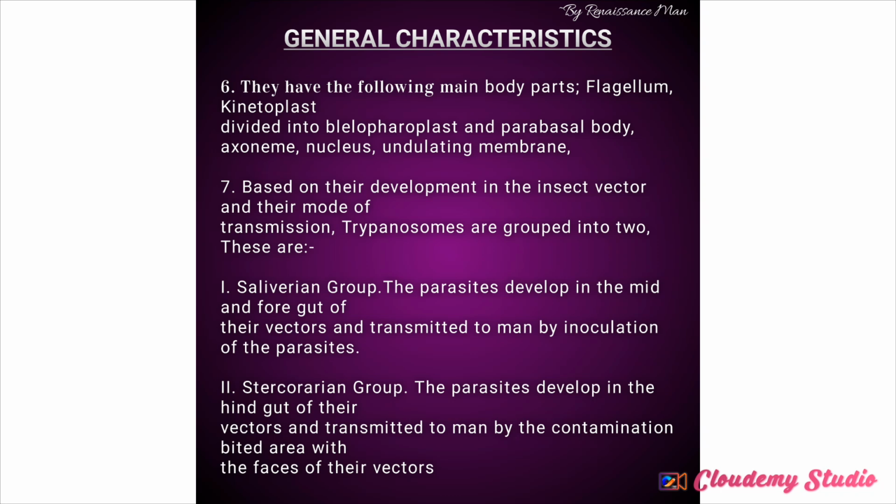And based on their developmental stage or development in insect vector and their mode of transmission, trypanosomes, we're talking about trypanosomes now, not leishmania, are grouped into two. We have the salivarian group, also known as the anterior station trypanosome, and we have the stercorarian group, also known as the posterior station trypanosome.